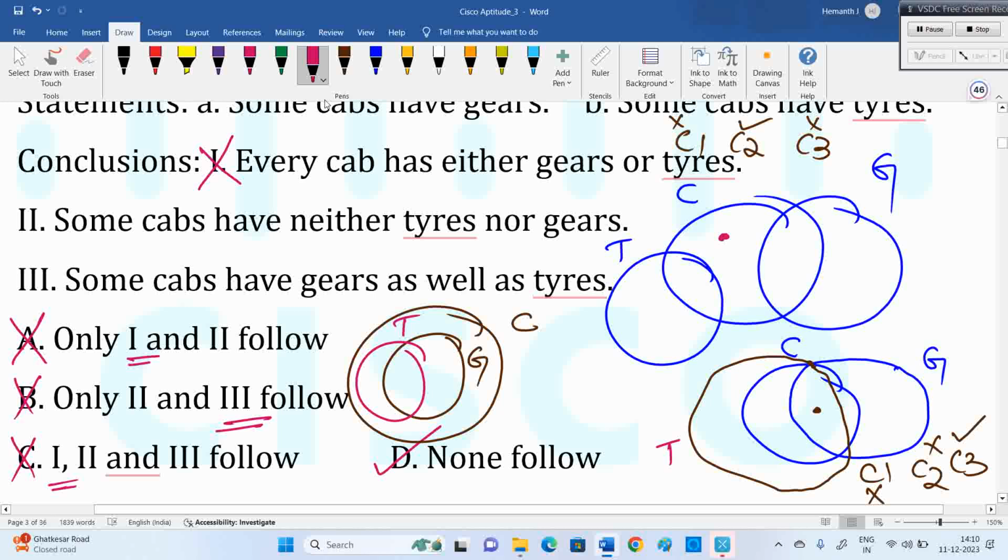But your job is that the conclusion must be true in all diagrams. First conclusion, is it true in all diagrams? I am talking about only the right side two diagrams. First one true in both? No. Second one true in both? Third one true in both? No. That's why none follows. But the majority of people make a mistake. They may draw the first diagram or the second diagram or the third diagram, only one thing, and then they argue my answer is the second one, sir. That is a mistake in the question like that.